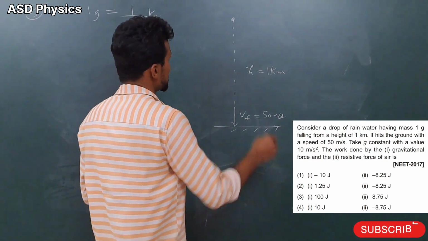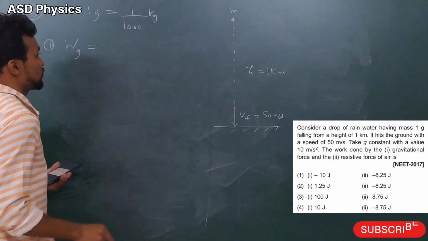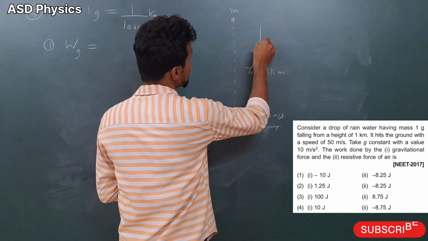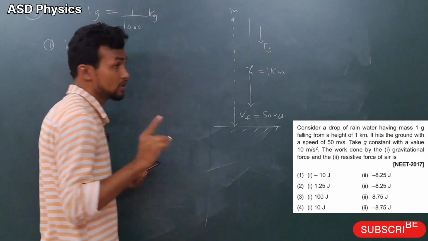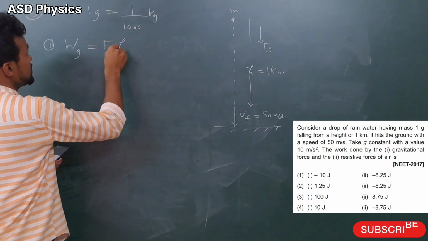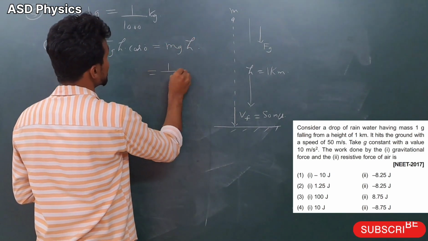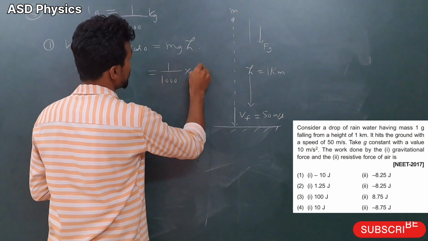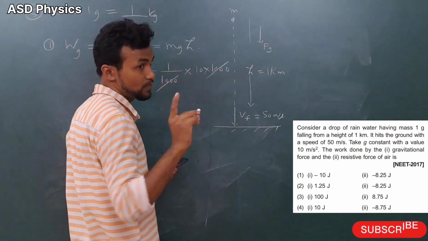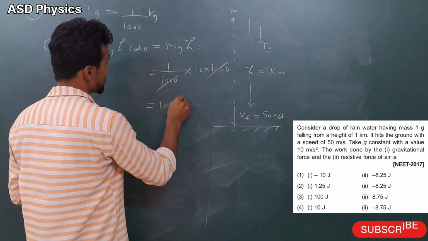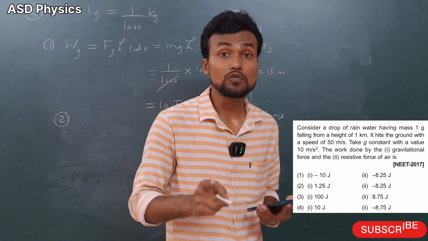Now my dear students, after that let's see here the mass is here. So in the first part we know the work done by the gravitational force. Gravity is in which direction? Downward direction. See here please, the gravity is downward. Displacement is in which direction? That is also downward here. So the formula will be Fg into h into cos 0. Fg means gravitational force, so mgh, how much will come here? 1 by 1000 into g value 10. h, how much is given? 1 kilometer. 1 kilometer is how many meters? 1000. So 1000 cancels. So the work done by gravity is coming how much here? 10 joule. Now my dear students, the second part. In the second part they are asking the work done by the resistive force. So for that what do we have to do?